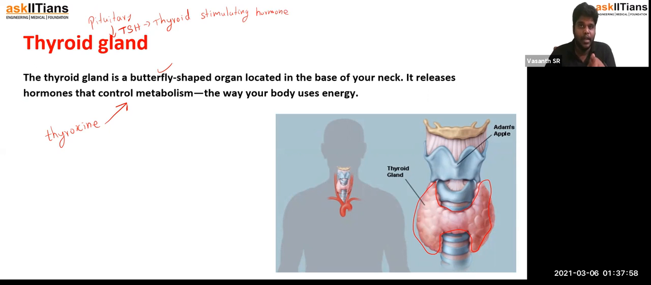So this pituitary hormone will act on the thyroid gland, and then the thyroid gland will produce the hormone. That is thyroxine. That's what takes care of the metabolism of the body. This is what you should know about the thyroid gland.